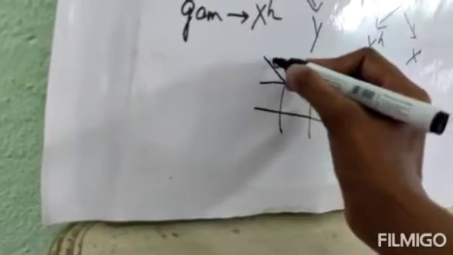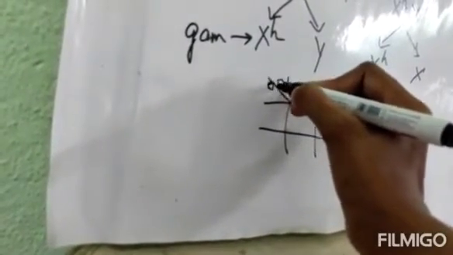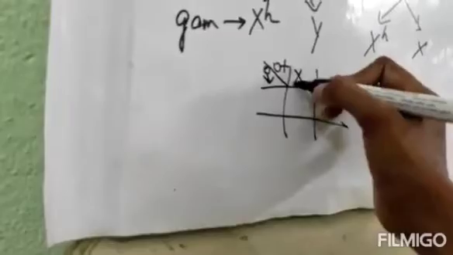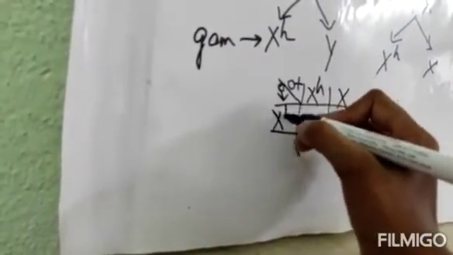Now we will calculate the probability of the offsprings. So mother is XHX, father is XHY.